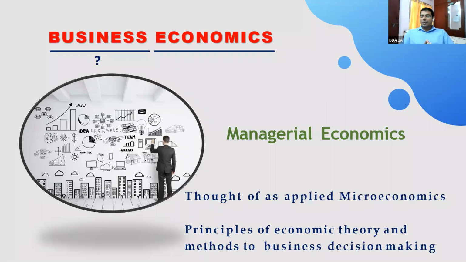Basically, it comes under microeconomics, and it is called applied microeconomics because we are going to apply the principles of economic theory and methods to business decision making. We are going to apply all principles, economic theories, methods, and concepts to solve business problems. That's why it is called applied economics, applied microeconomics. Basically it deals with managerial decisions. So that's why it is called managerial economics.